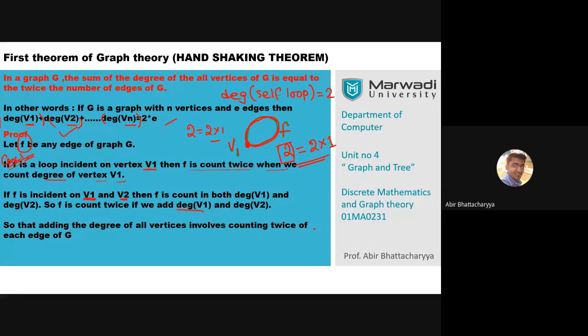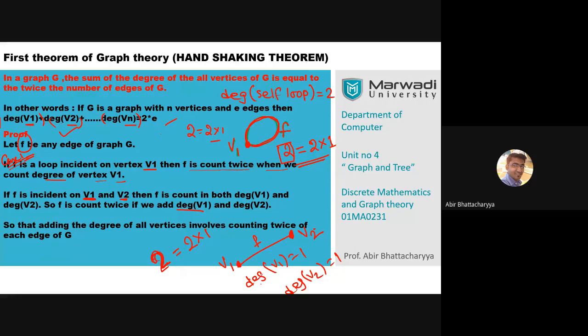Similarly, in the case of a straightforward edge, suppose this is v1, this is v2, and this is f. Whenever I ask about the degree of v1, it is 1. What is the degree of v2? It is 1. So if I add the degree of v1 plus the degree of v2, we get 2, and this 2 equals twice the number of edges incident to v1 and v2.